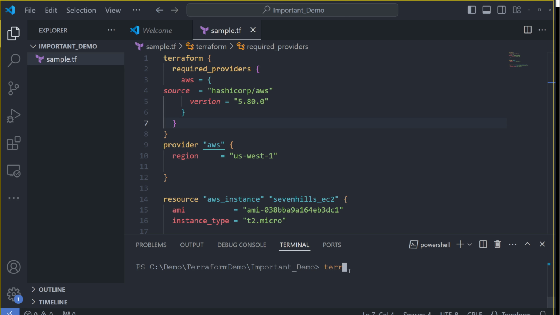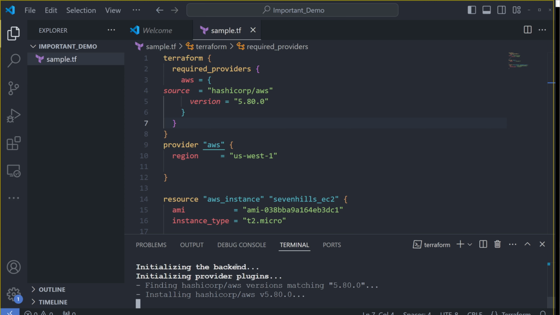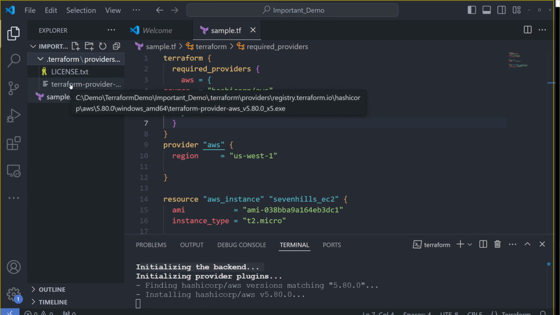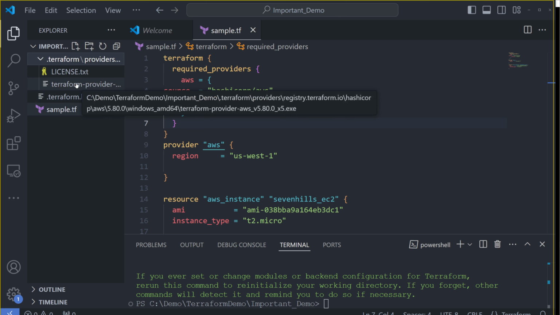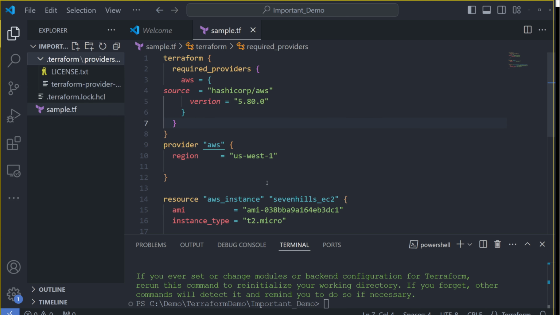When I type Terraform init, it will basically initialize your backend. I'll explain what a backend is in an upcoming video. And then it will also initialize your provider plugin, and it's trying to download this 5.80.0 into your local machine. You go to your Visual Studio, and underneath you see this directory, which got downloaded to your local machine. This exe, 5.80.0 underscore x5.exe, is responsible for connecting from your local machine to your AWS cloud provider.